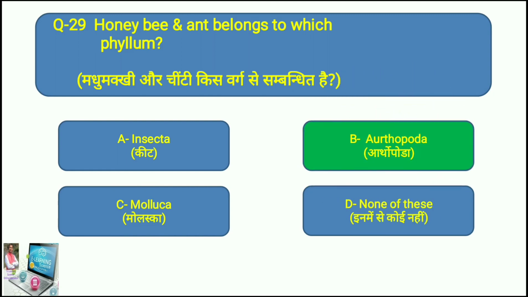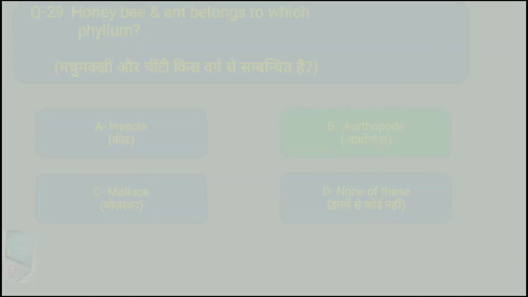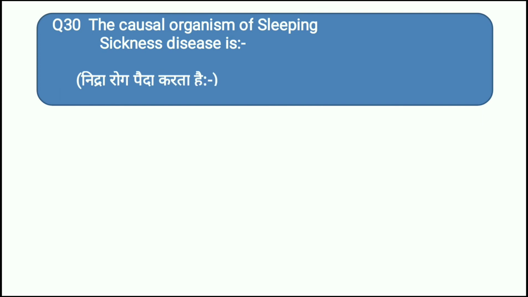Okay, let's move to the last question of this video. Here comes question number 30 on your screen. Question number 30 is: the causal organism of sleeping sickness disease is. Which causes sleeping sickness disease?